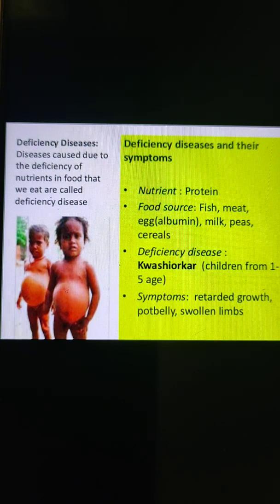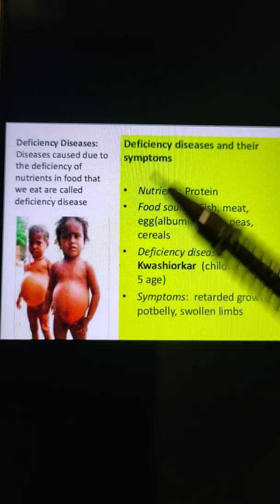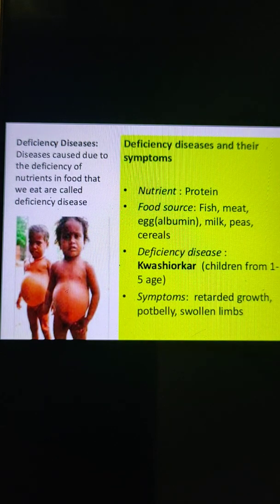All right. And the symptoms of the disease are stunted or retarded growth, and the skin becomes dry and scaly, hair becomes reddish, and the body swells up due to the retention of water.